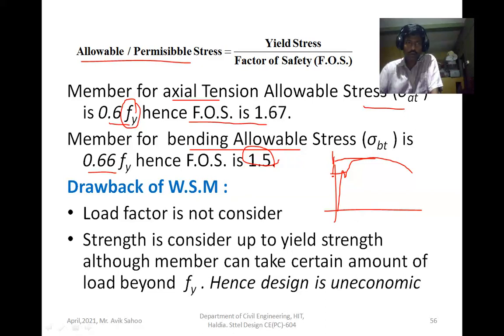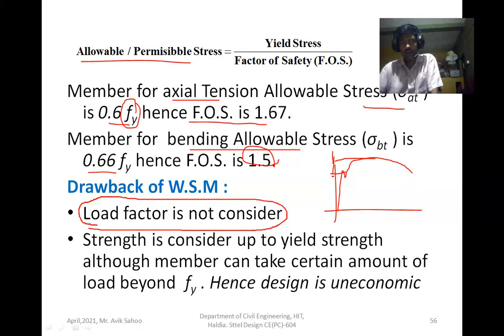Now what are the drawbacks of the working stress method? The drawback is that load factor is not considered. You see that in the working stress method we consider the working load, the actual or service load, which actually comes to the member. So these loads are considered, not the factored load. Another point is that the strength is considered only up to yield strength.